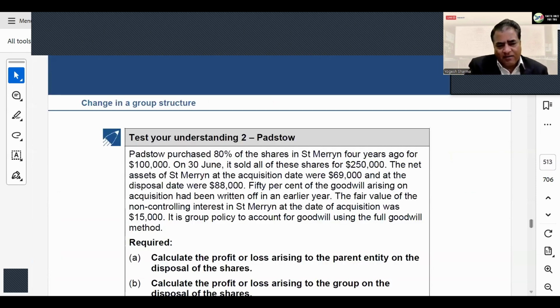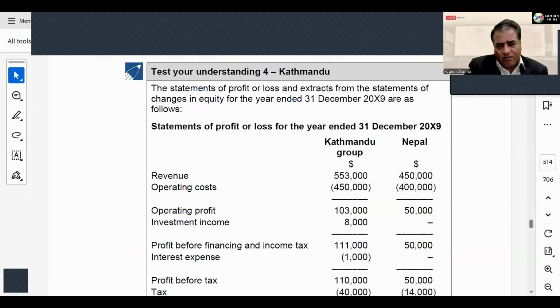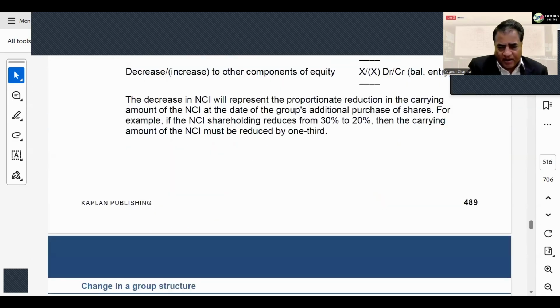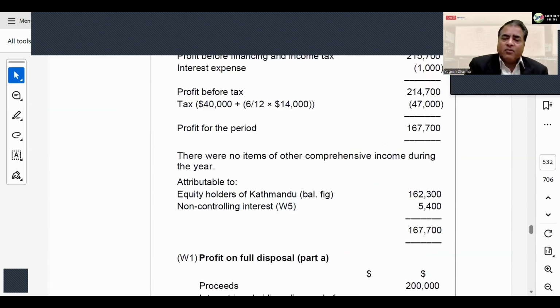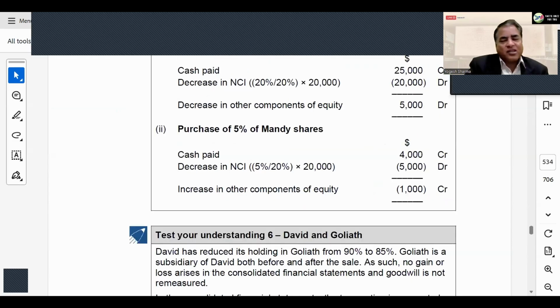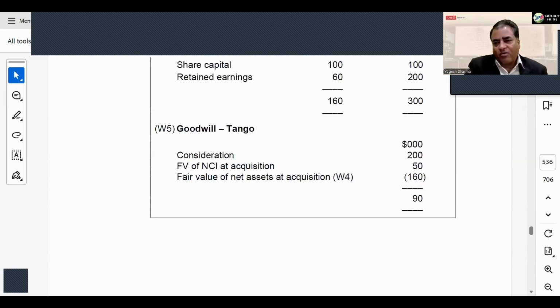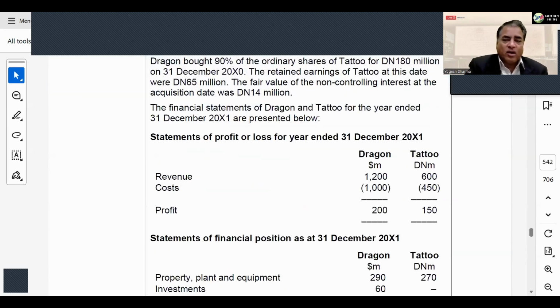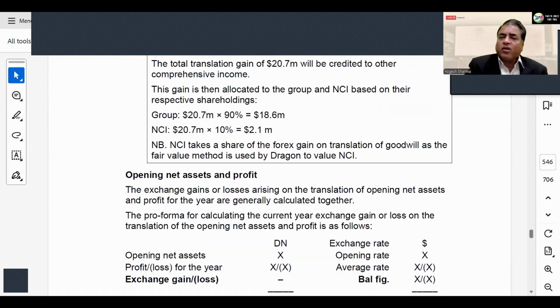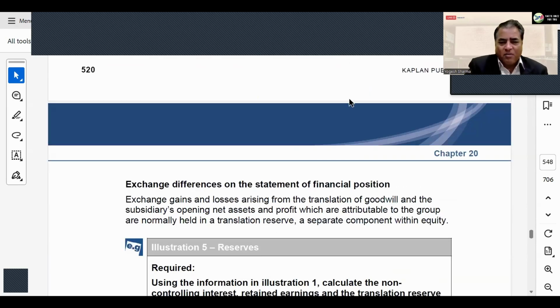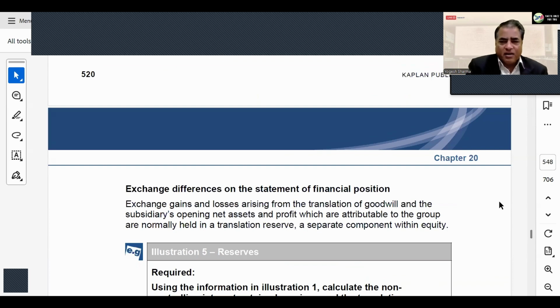So let's see what foreign currency is. In short, let me open the chapter here. Today we live in a globalized and liberalized world, right? So you have branches all over the world, you have customers all over the world, and suppliers all over the world. We cannot be confined to one country or depend on one country today. Look at Reliance, they have branches in all 200 countries. There's no country where they don't have a branch. And even a small company has branches everywhere.